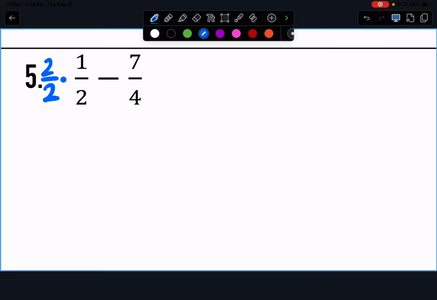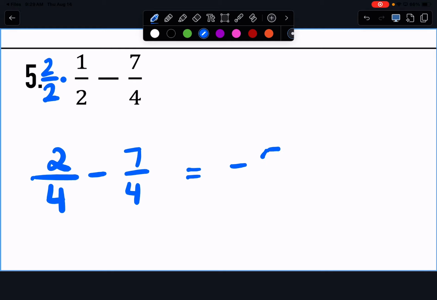When I multiply fractions, we go straight across. So 2 times 1 is? And then 2 times 2 is? Then we have 2 fourths minus 7 fourths, which gives us negative 5 fourths. Yep, there we go.